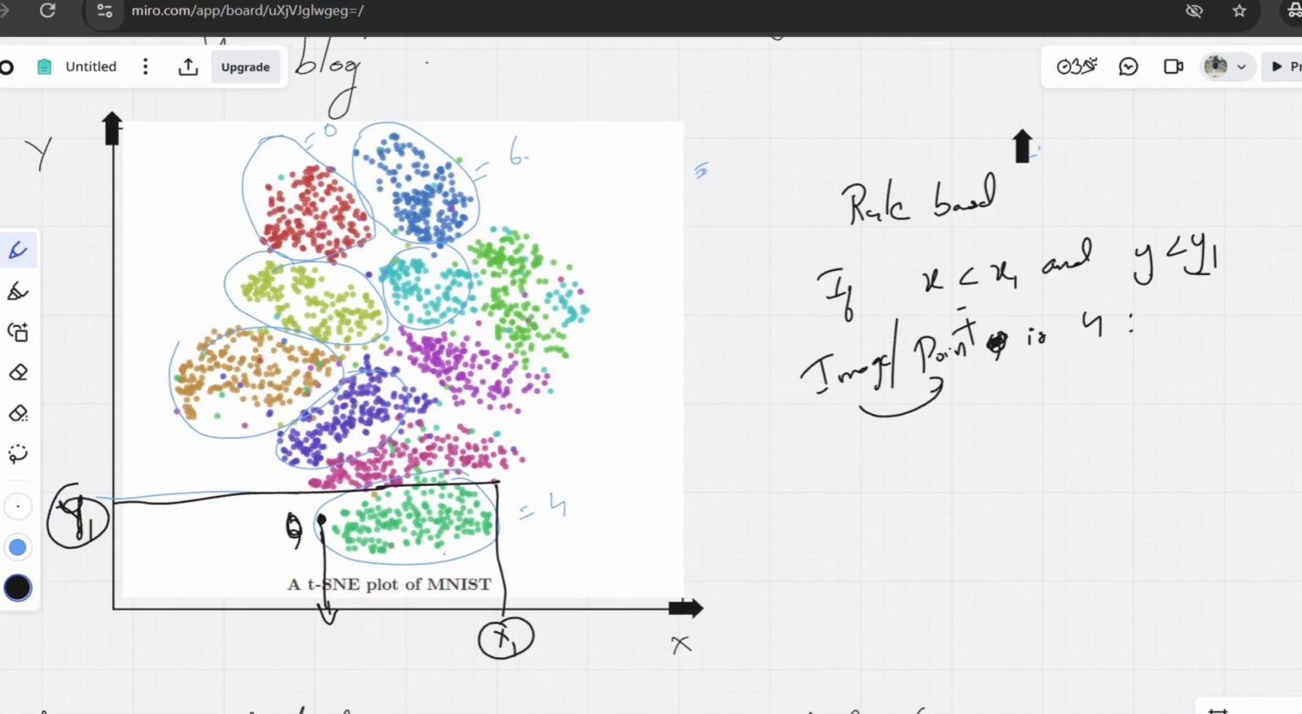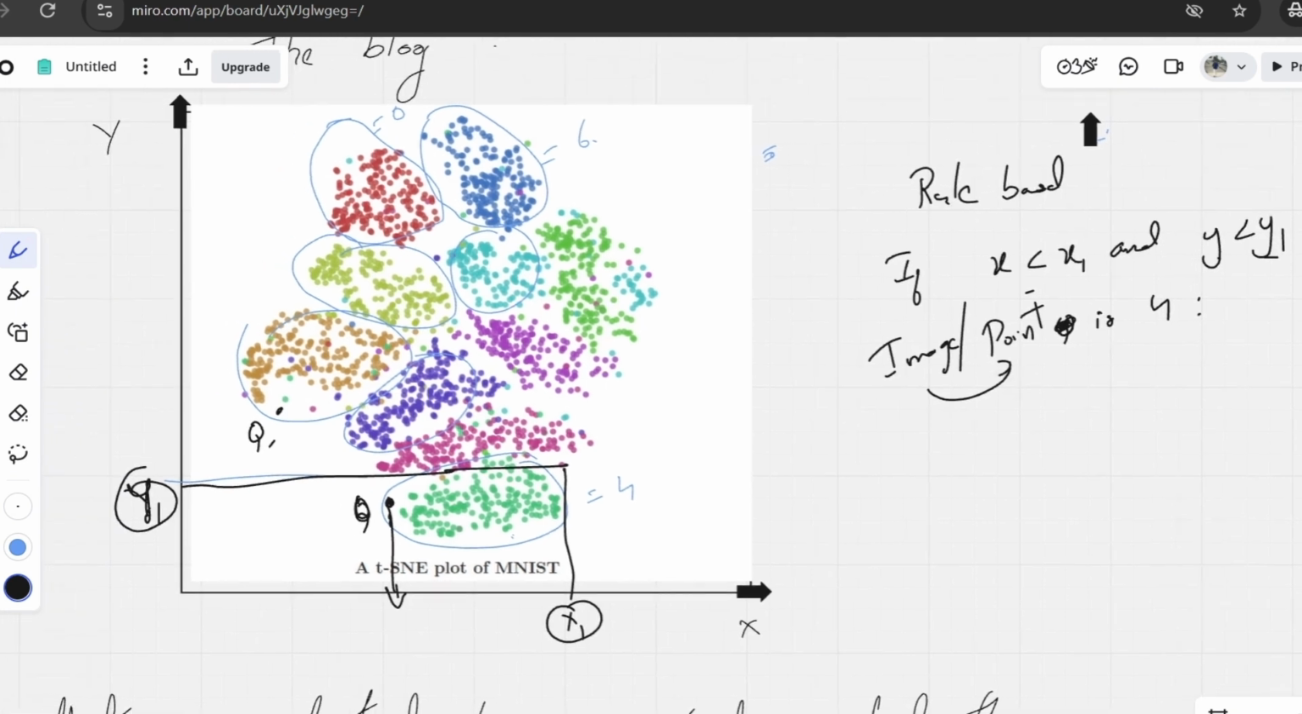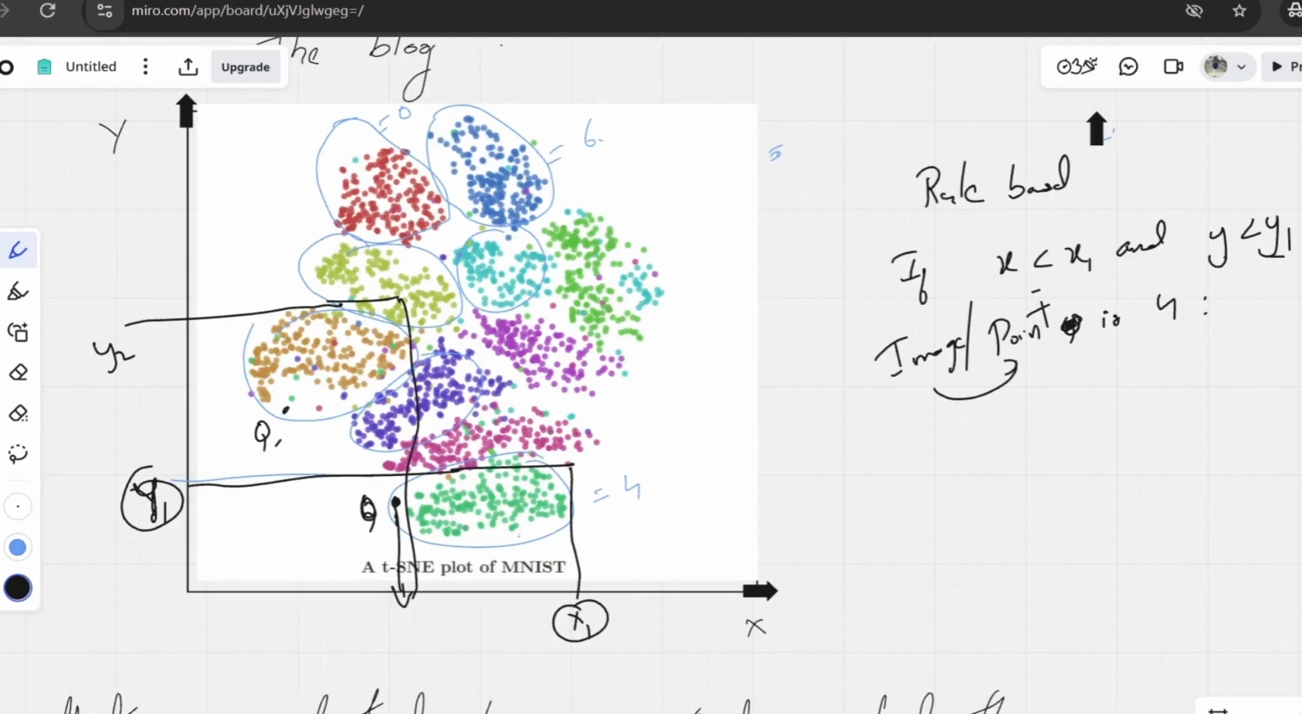Now let's try to see another example. Let's say there is a new point, which is this one, q1. Now how will we classify this? Let's try to draw again. I think here is the group. So let's say this is y2 and let's say this is x0.